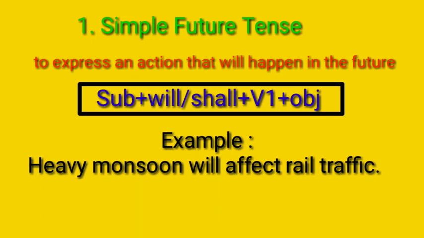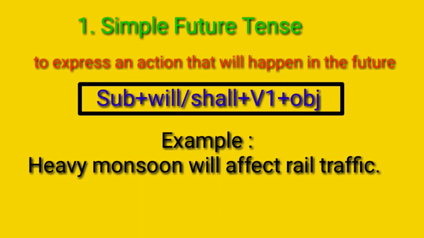Now let us convert this sentence into negative. Okay, for changing one affirmative sentence or positive sentence into negative, we use not with the auxiliary verb.